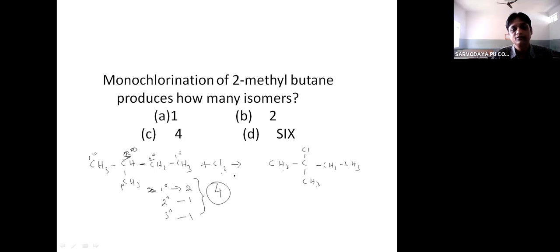So total 4 structural isomers. Okay. And in addition to this, the compound which is formed, is it containing a chiral carbon atom? See, to this carbon, this is the same atom. Okay.